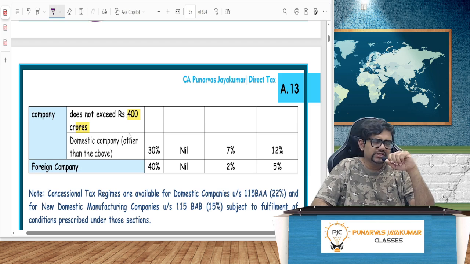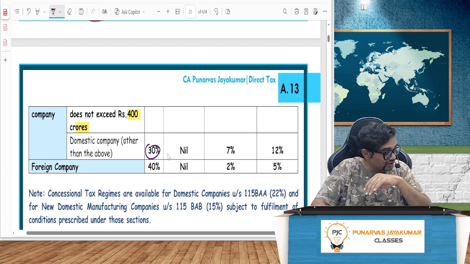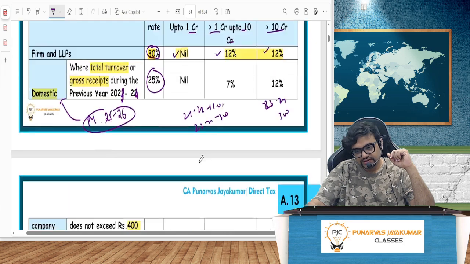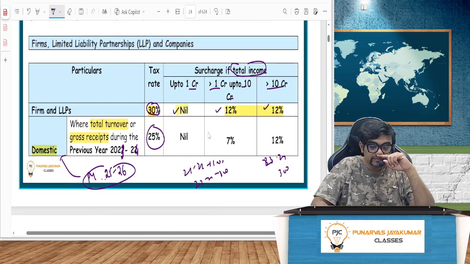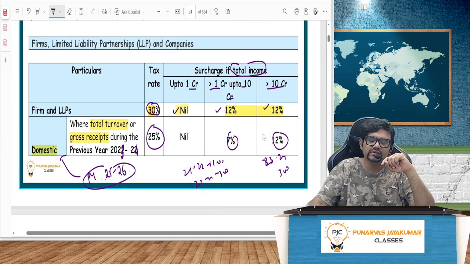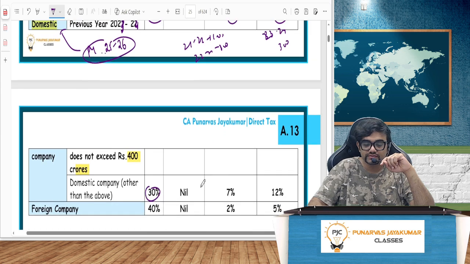Domestic company other than the above, then it is 30%. I told you, if you are a normal company other than that, 30%. And you see, guys, there is a benefit in surcharge. It is 1 crore to 10 crore is 7%. Above 10 crore, it's only 5%. For both these things.